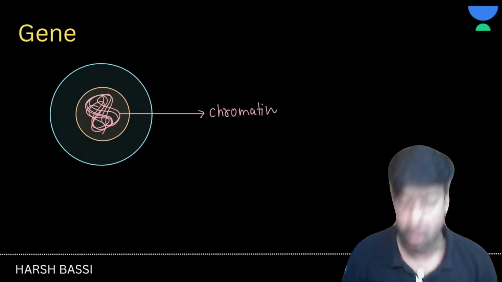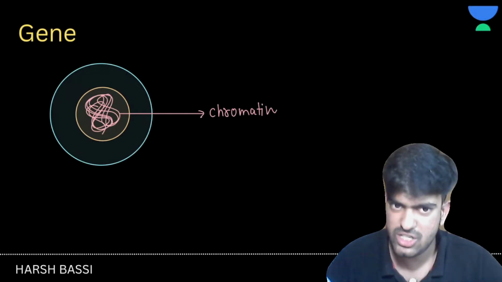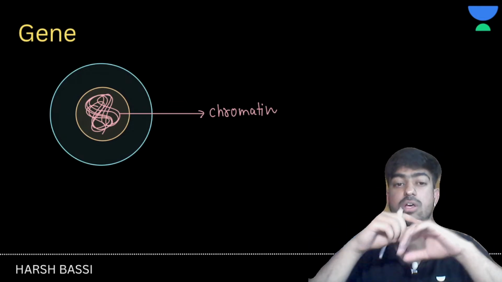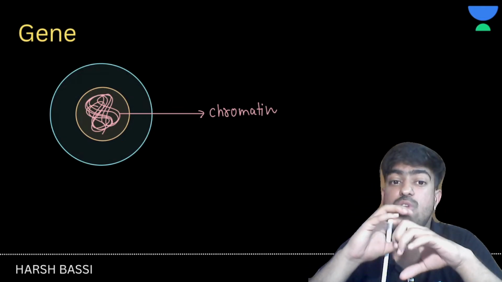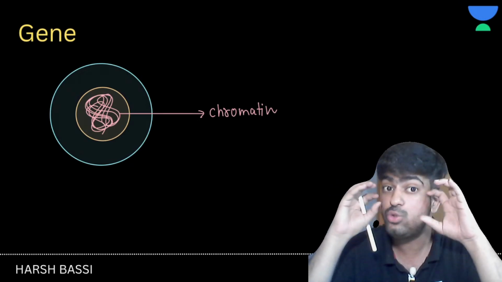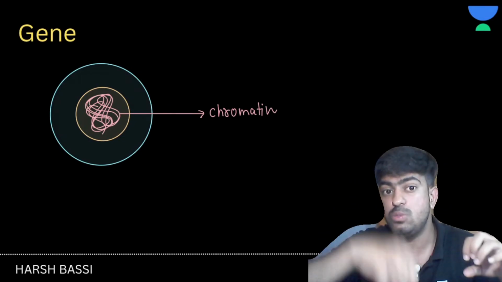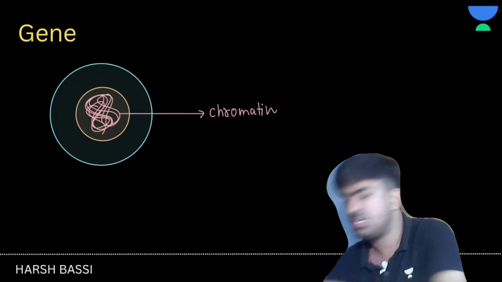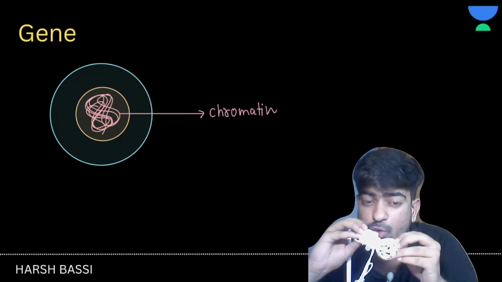Now, inside the nucleus, genes are present, but they're highly folded. The DNA is around 2 meters long, and 2 meters of DNA is packed into this small nucleus. Just imagine how tangled it can be, just like this wire. It's tangled like this, and this particular thing is called chromatin.